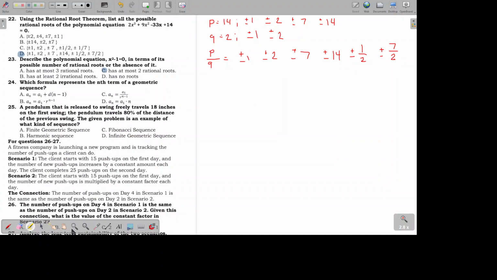Let's have number 24. Which formula represents the nth term of a geometric sequence? So I told you that already. The first term multiplied by the common ratio raised to the power of n minus 1. So letter B is the answer.